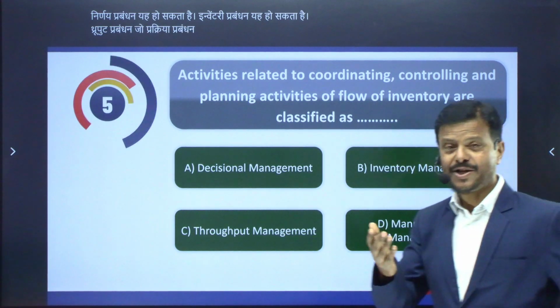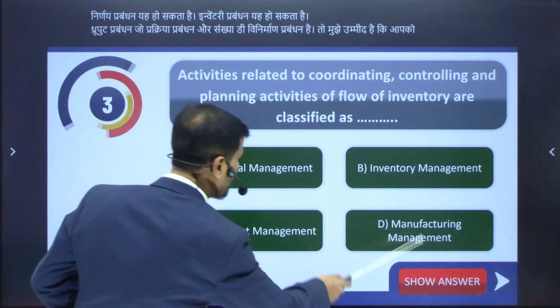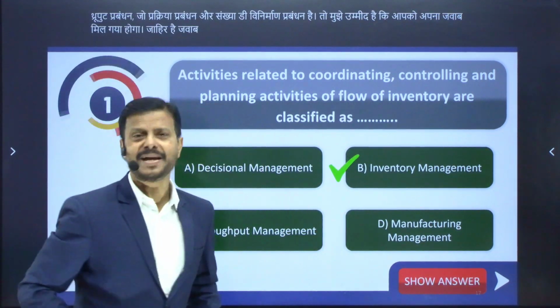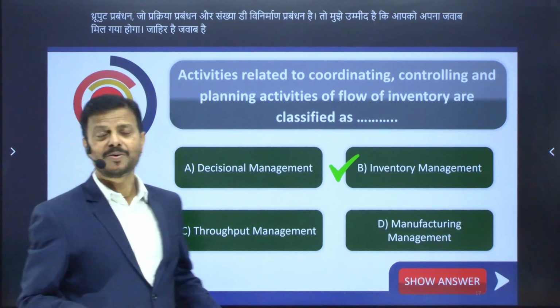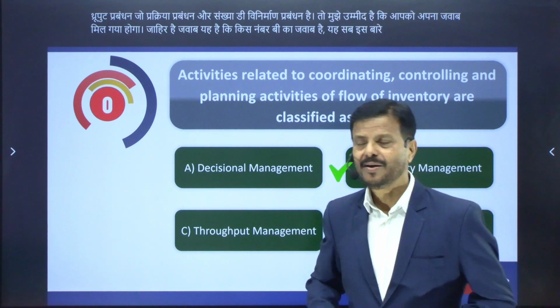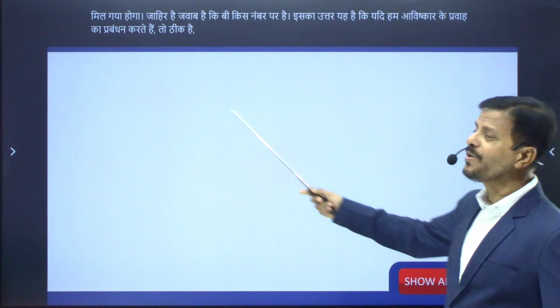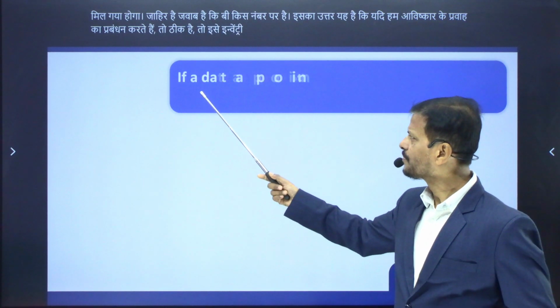So I hope that you have got your answer. Obviously, the answer is what? Number B. The answer is inventory management, because it is all about if we manage the flow of inventory, okay, then it is called inventory management. And here we have the next MCQ.